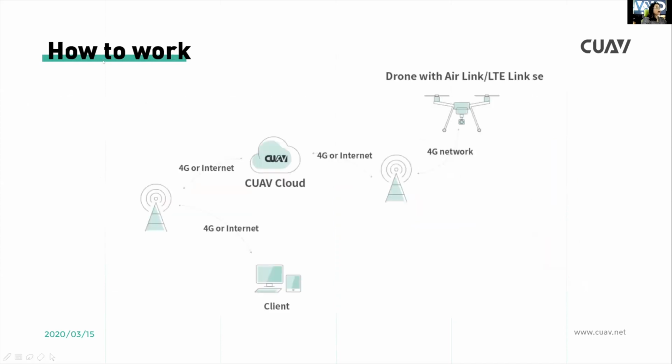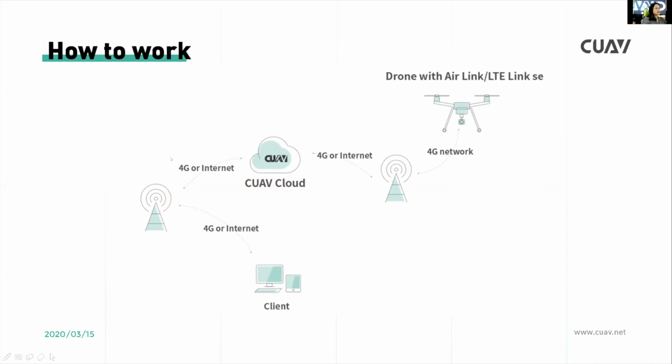So let's introduce how this works. First, in this drone, we install the LTE Link and LTE Link SE with the 4G network card to send the data and video to the CUAV Cloud.